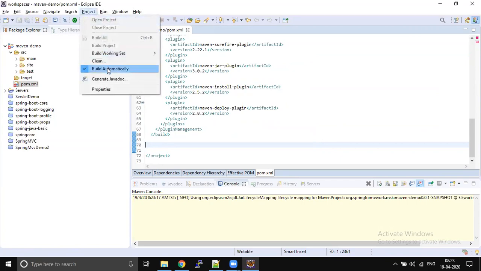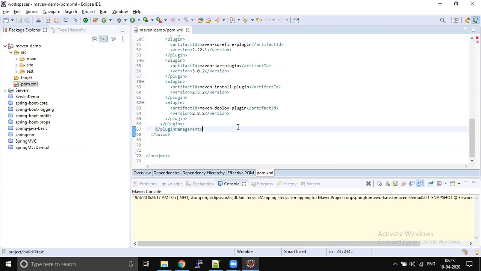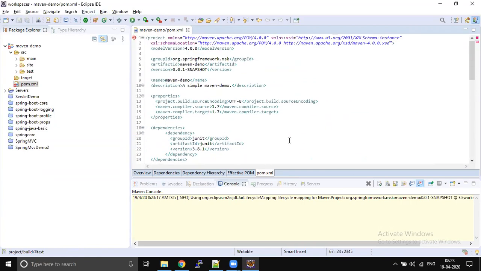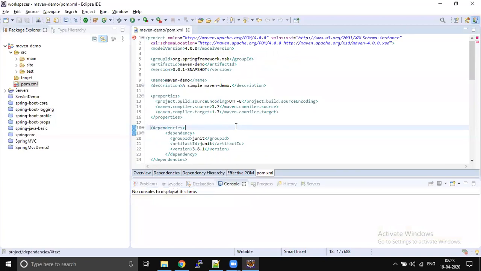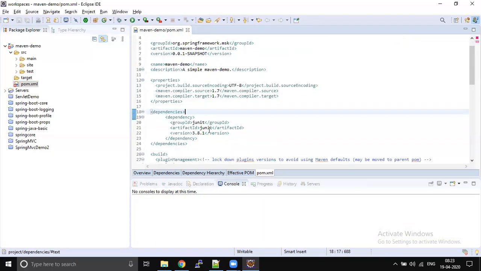Sunil, I have a question. It's actually related to properties. When it's creating a Maven project, how does it decide what Java version it has to use? Usually the archetype which we are using. So the entire configuration we are seeing here is going to be generated by the archetype which we are using. If you use a Spring Boot archetype, a few dependencies will automatically be added into your pom.xml file.